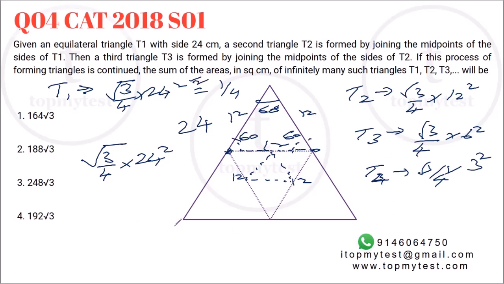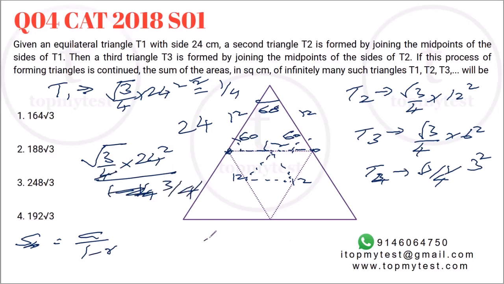What is the sum of an infinite geometric progression? It will be a divided by 1 minus r. So this will be 1 minus 1 by 4, that will be 3 by 4. So 4 goes out. So it will be 24 into 24 into root 3 divided by 3.